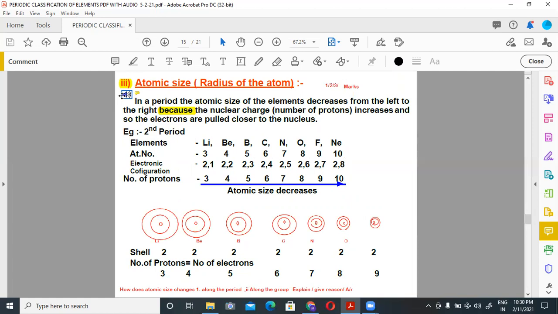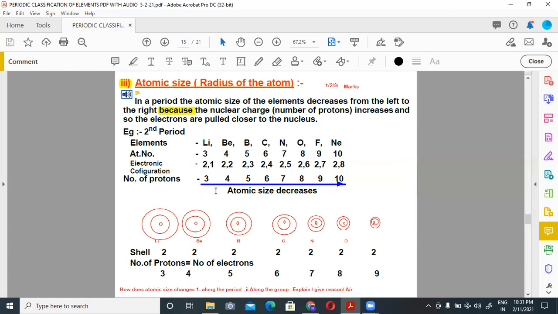Atomic size, the radius of an atom. In a period, the atomic size of elements decreases from left to right because the nuclear charge, the number of protons, increases, and so the electrons are pulled closer to the nucleus. For example, in the second period you can see here elements are lithium, beryllium, boron, carbon, nitrogen, oxygen, fluorine and neon. Atomic number is 3, 4, 5, 6, 7, 8, 9, 10. Electronic configuration is also given.